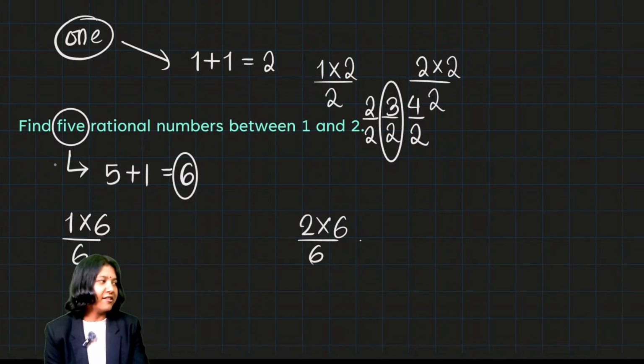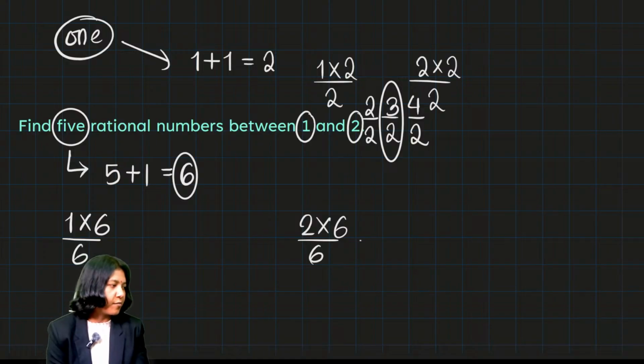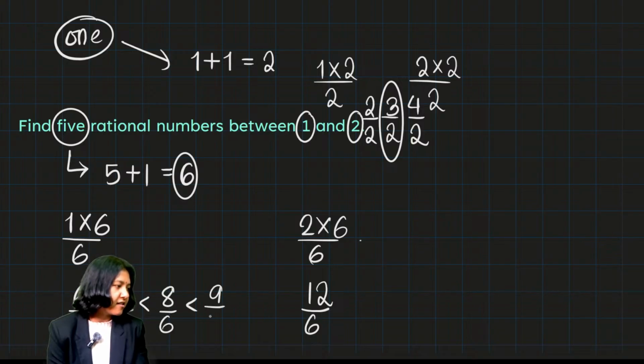Look at this question. Similarly, if you want to find 5 rational numbers, I took the number 5. I want to find 5 of them. So I'm going to take the number 1 higher than the number they're asking me to find. They're asking me for 5 rational numbers. I took 5 plus 1, 6. I'm going to multiply and divide both numerator and denominator, here in this case I just have 1 and 2 given to me, by that number 6. That gives me 6 upon 6, 12 upon 6. So what lies in between will definitely be 7 by 6 is one number, 8 by 6 is the other number, 9 by 6, 10 by 6, 11 by 6.